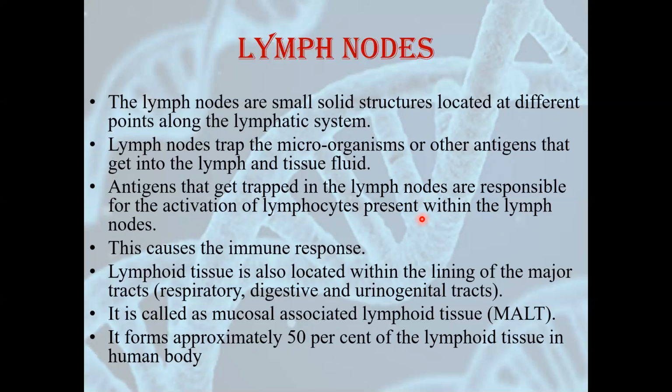Lymphoid tissue is also located within the lining of some major tracts like respiratory tract, digestive tract, urinogenital tract, because as I said earlier, these are in contact with the external environment, and here the chances of attack of viruses and bacteria is more. It is also called mucosal associated lymphoid tissue, that is MALT. Please remember this full form. It has been asked in board exams many times. It forms approximately 50% of the lymphoid tissue. So 50% of the lymphoid tissue is present in the lining of respiratory, digestive and urinogenital tracts.